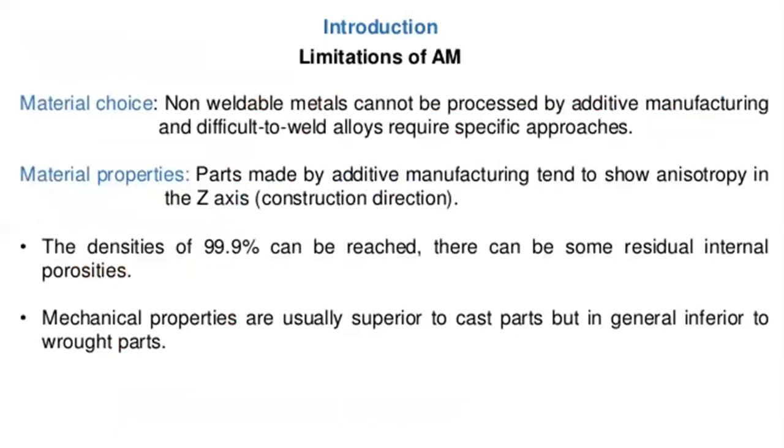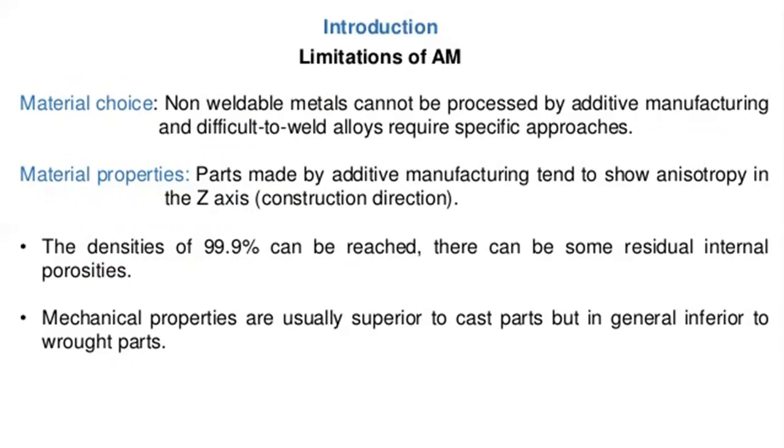And what are the limitations of additive manufacturing? Material choice. Non-weldable metals cannot be processed by additive manufacturing, and difficult to weld alloys require specific approaches. So it is one limitation of the additive manufacturing process.